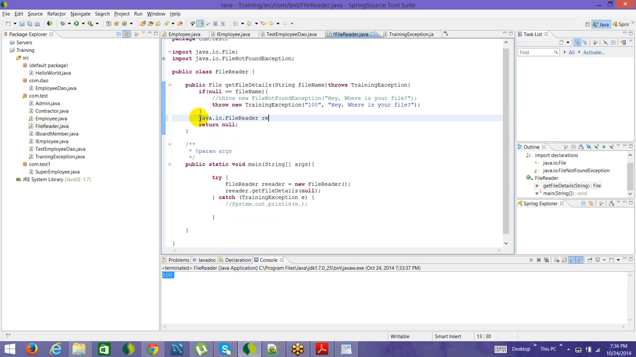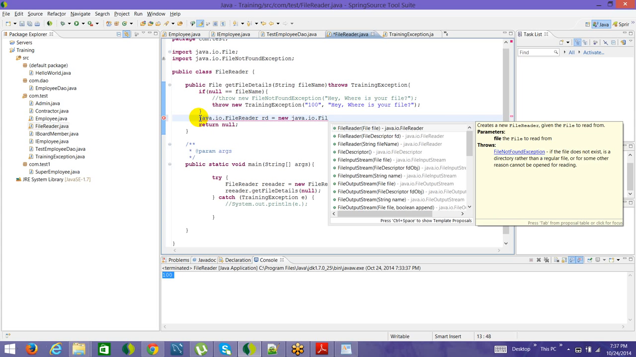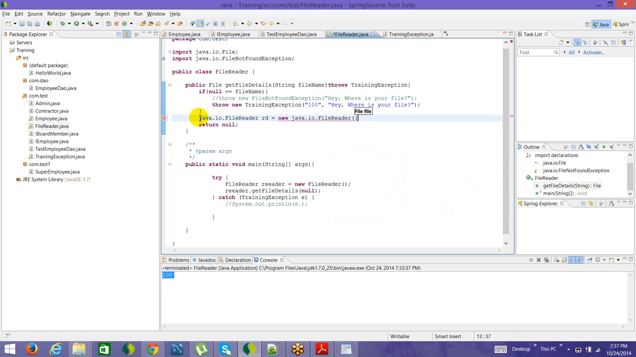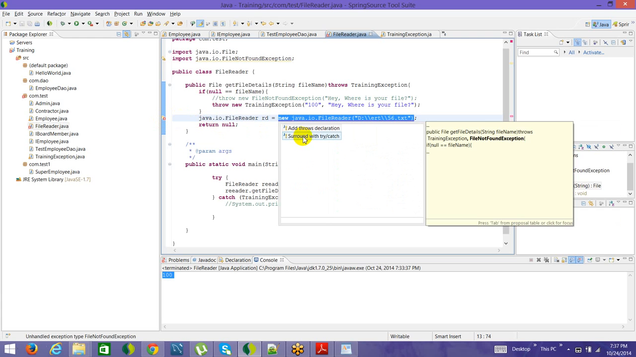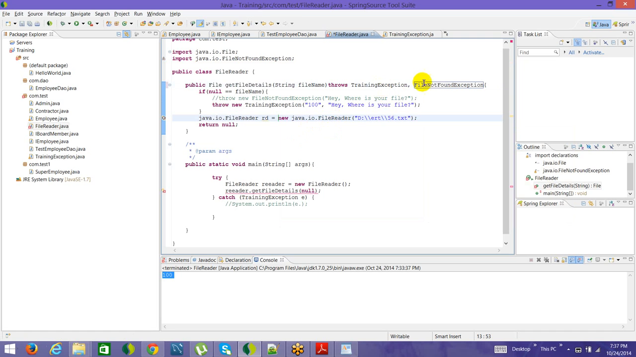java.io.FileReader, rd is new FileReader, and here I define my own directory, and obviously the directory will not exist, something like t.ert/56.txt. This is the stuff. It forces me to add an exception, throws keyword. I added throws here. See, two things are being written, and then it's done.